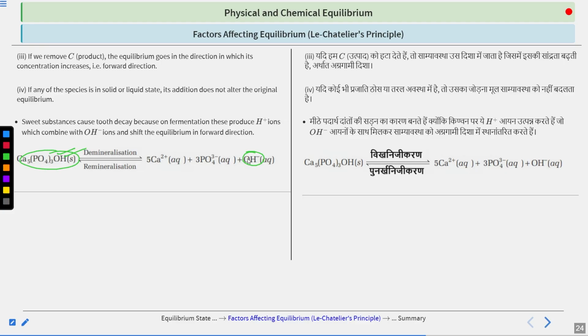Now to neutralize that H plus, what will happen? Your tooth will decay so that it can produce OH minus, so that this H plus can be consumed. This is the way your tooth decays. For that reason, all the toothpastes that you see are alkaline in nature, because they neutralize the acidity that has been created in your mouth due to fermentation. Clear? So in this way, tooth decay occurs.